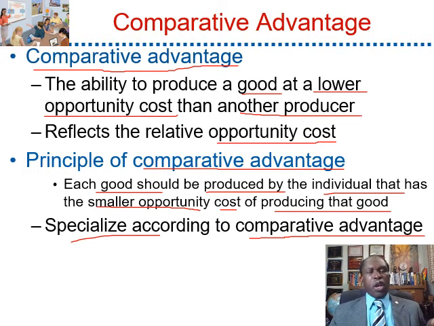So in other words, if you have the lower opportunity cost in producing a good, then we say that you have the comparative advantage in the production of that good, and therefore you should specialize in the production of that good and leave the production of the other good to another producer.